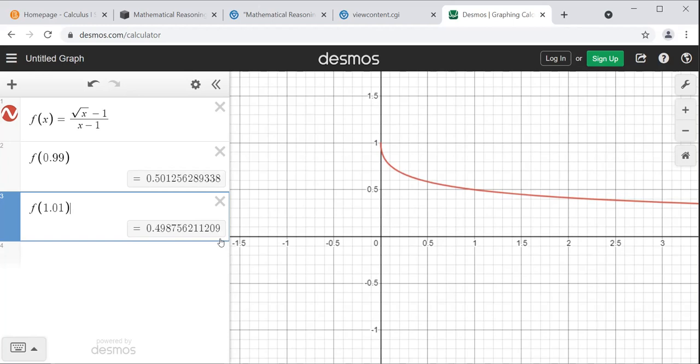You can go to the table and do it that way, right? But I'm going to get 1/2. So if I'm conjecturing what this limit is, I'm going to say 1/2. It's important that you look at numbers from both sides. Don't only plug in numbers smaller than 1 or only numbers bigger than 1. Plug in numbers on both sides to make sure they're both getting close to the same thing. If you only use one side, that might be a trick question or something.